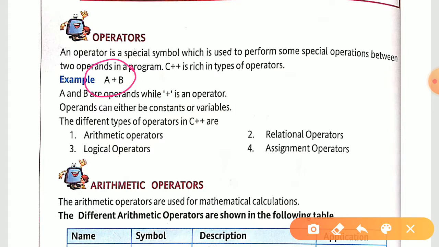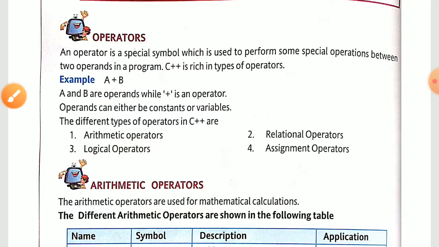Now you see an example: A plus B. Over here operands means जो आपके जिन पर आपका ऑपरेशन हो रहा होता है, right, means your values, your variables. So over here A and B are your operands, and the operator means what kind of operation you are going to carry out. Okay, so you are going to do the sum. That means plus is the operator. Fine, plus is the operator and A and B are your operands. Now, in Excel, you have studied that operators are of three types: arithmetic, logical, relational. Only three you have studied. Over here, we are going to study the fourth one also, that is the assignment operator.